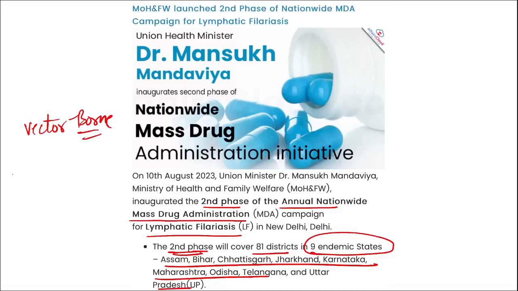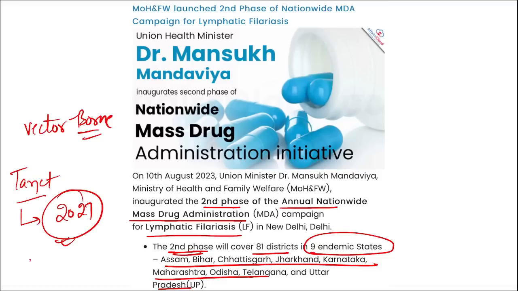Correct. And remember, India's target to eliminate lymphatic filariasis is 2027. Mark this target also. This is important. What is the global target, or the WHO target? What was the target set to eliminate lymphatic filariasis globally? So it is 2030, and for India the target is 2027.